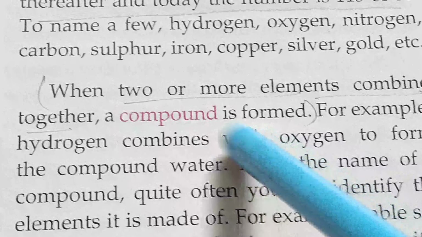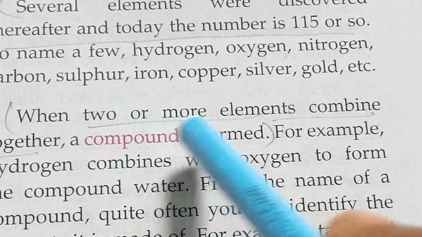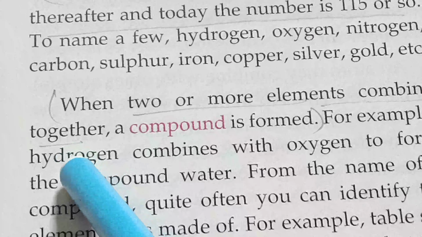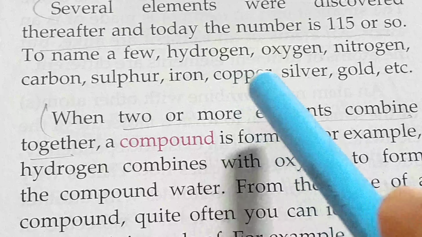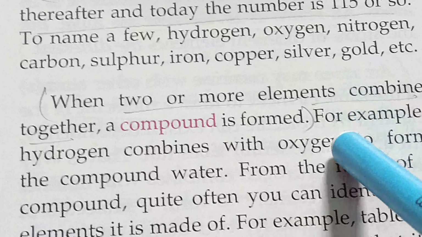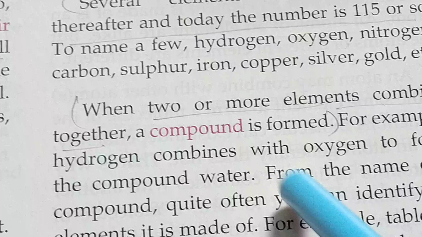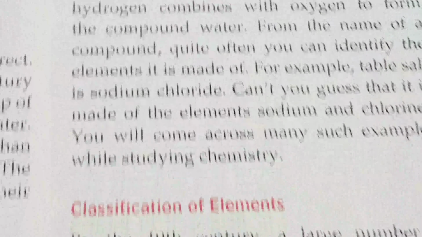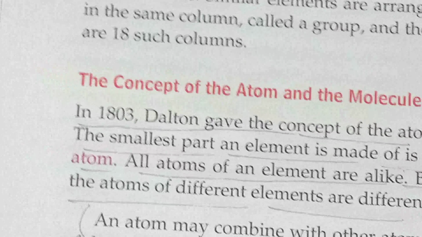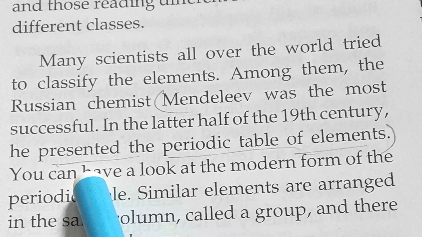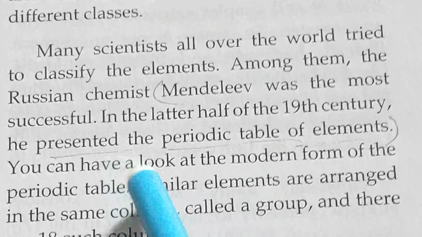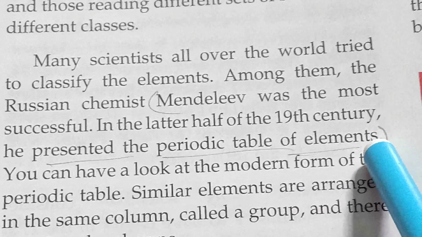Next, what is a compound? When two or more elements combine together, a compound is formed. जब दो या दो से ज्यादा एलिमेंट्स एक दूसरे के साथ जुड़ जाता है तब कंपाउंड फॉर्म होता है. नेक्स्ट, Mendeleev was the most successful because he presented the periodic table of elements.